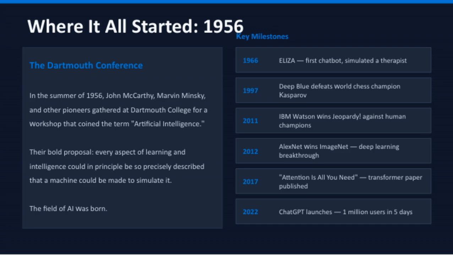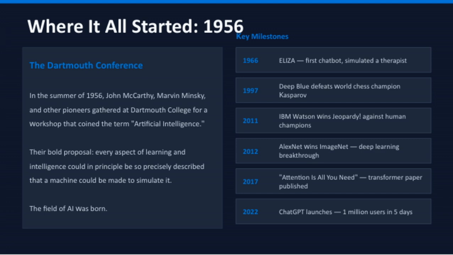Looking even further back, in 1966, the first chatbot named ELIZA was created, simulating a therapist and marking the beginning of conversational AI. And if we go back to the very origins of AI, it all started in the summer of 1956 during a workshop at Dartmouth College.